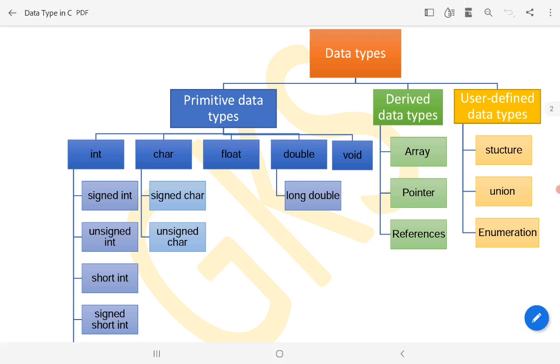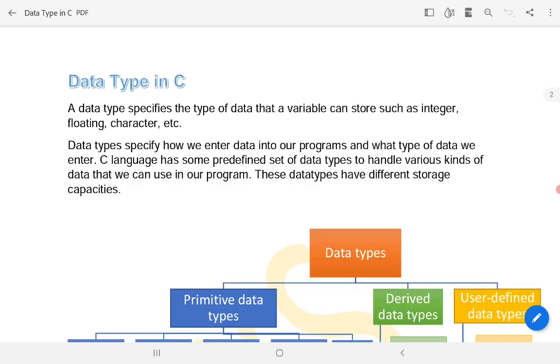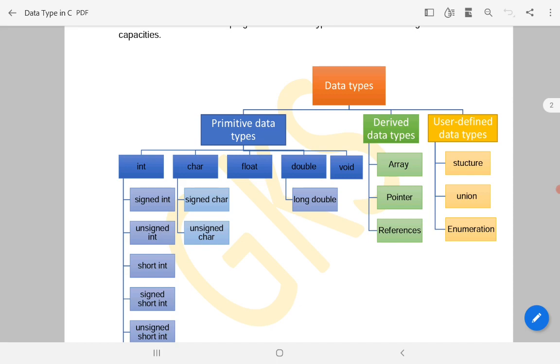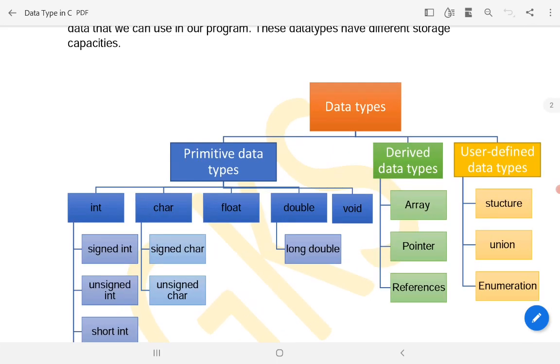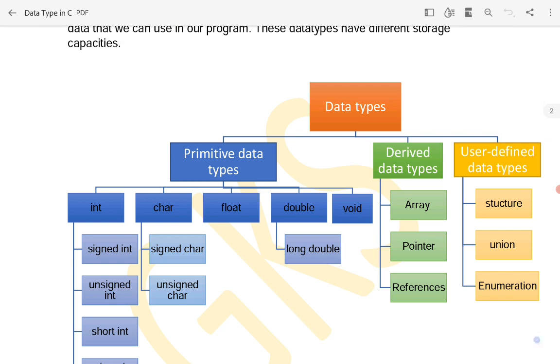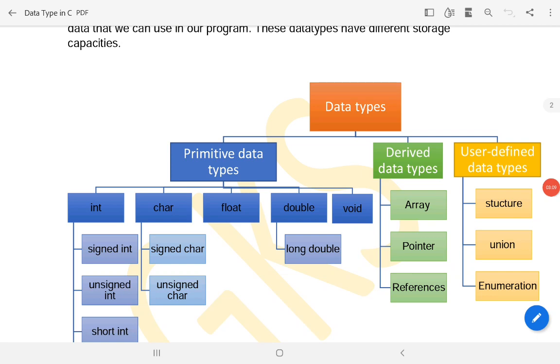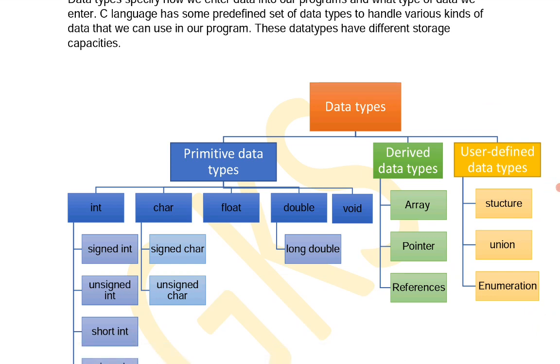Generally data types in C are divided into primitive data types, derived data types, and user defined data types. It is an essay type question, a compulsory essay type question. There are two compulsory essay type questions from unit 1. First one is data types in C language. Second one is different types of operators in C language. Both are essay type questions, both compulsory, coming from unit 1.